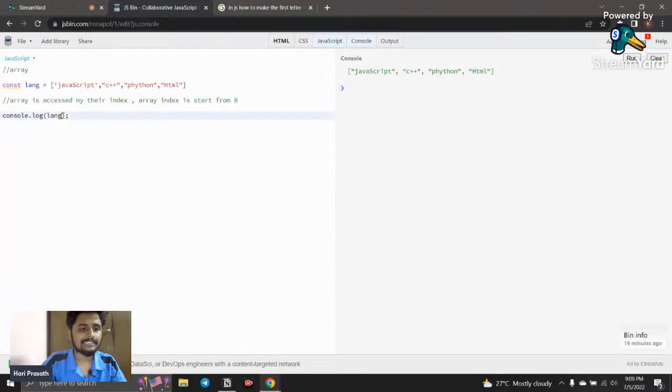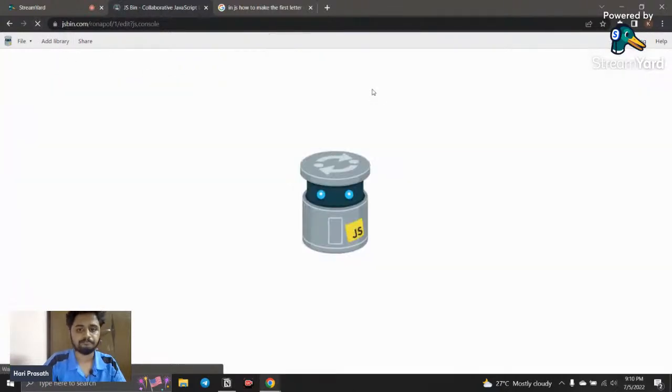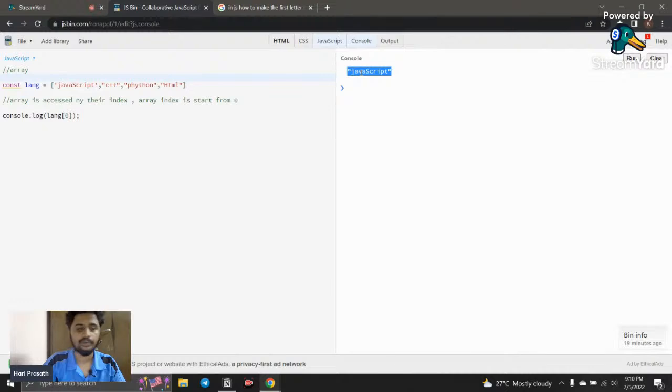For accessing an array value, you need to put square brackets, and inside the square brackets you declare the index. Right now I want C++, which is in the first index, so I call the first index and refresh it, and now you can see only C++ is returned. This is how we access it in JavaScript. If I change this to 0, you get JavaScript.